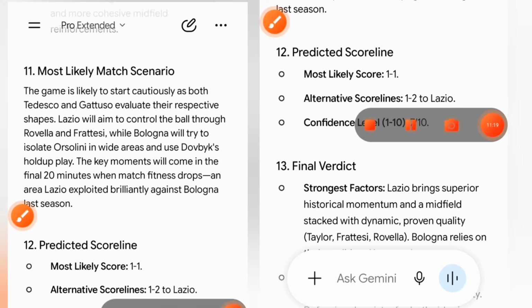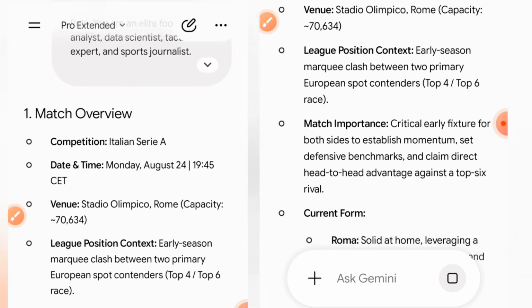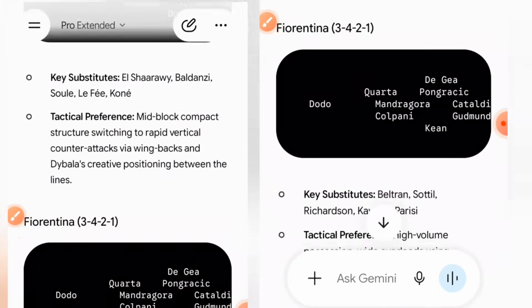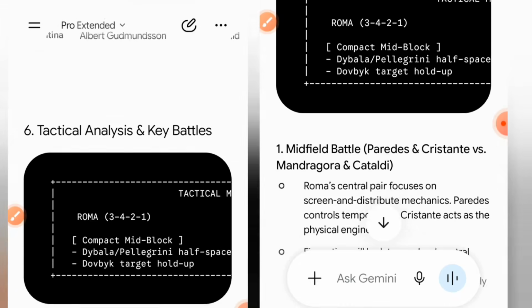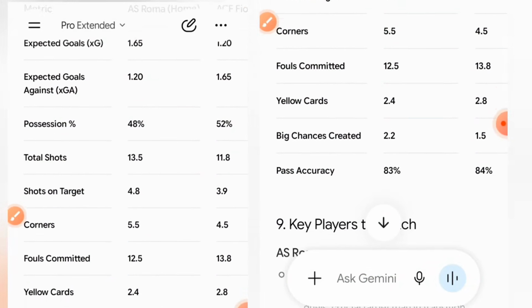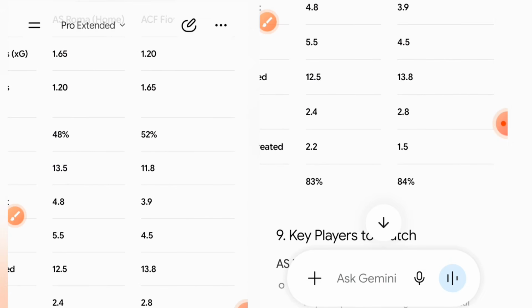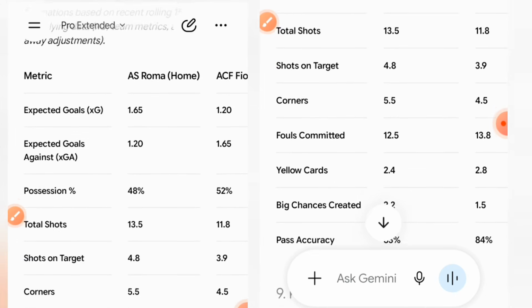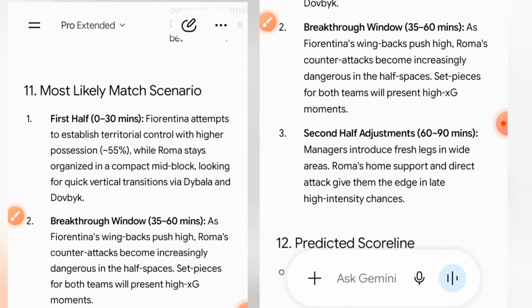Alright, so the final fixture that we have on today's edition is the match between Roma against Fiorentina. Alright, so my AI is already generating, as we generated the data information needed, and we are going to look into the statistic projection and also the predicted scoreline. So this section is only for those people that have interest in statistics observation, and also it is always useful for the predicted scoreline section. It is always useful for the final draft of your prediction.